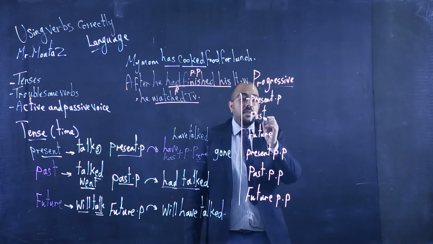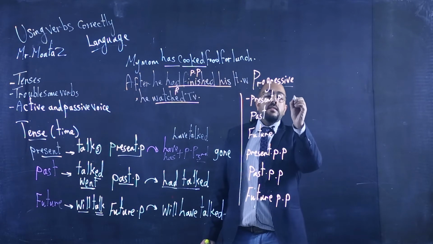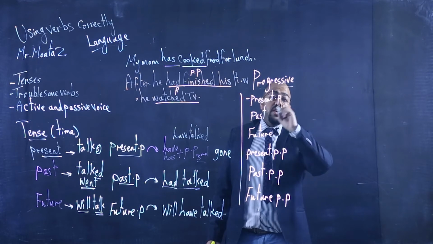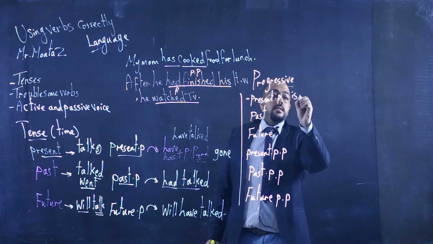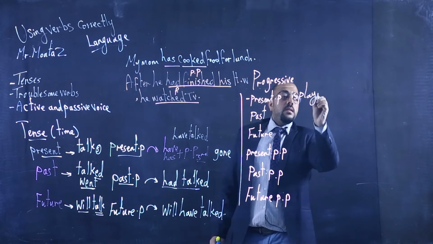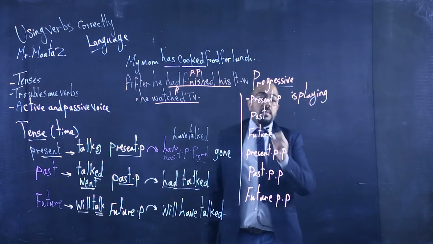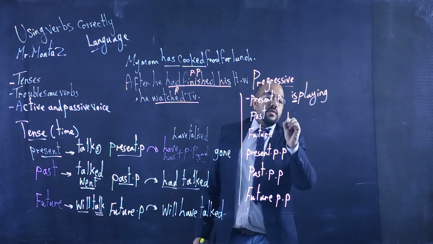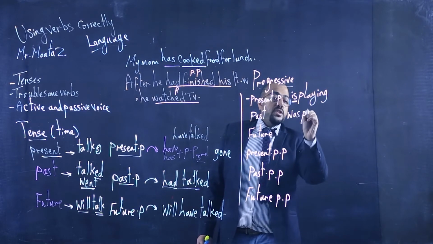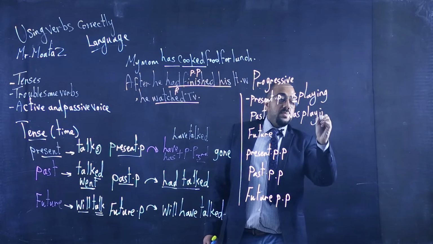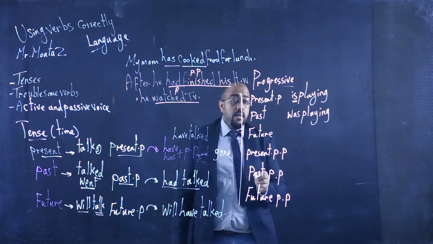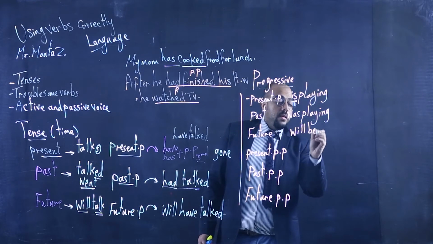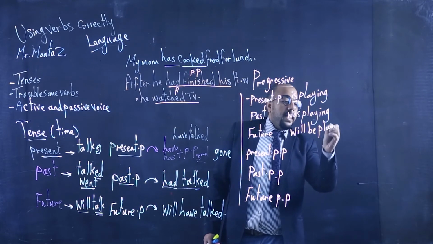So let's start with the present one. It has any form of the verb to be in the present followed by ing, such as is playing. What about in the past? Any form of the verb to be in the past followed by ing. So it will be was playing or were playing. In the future it will be will be playing.